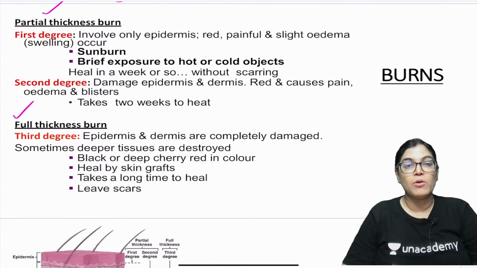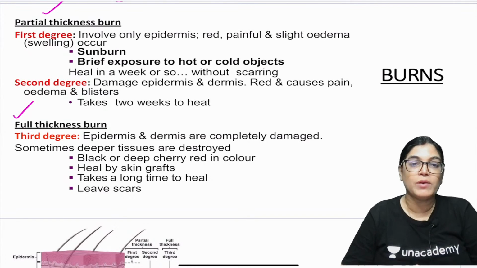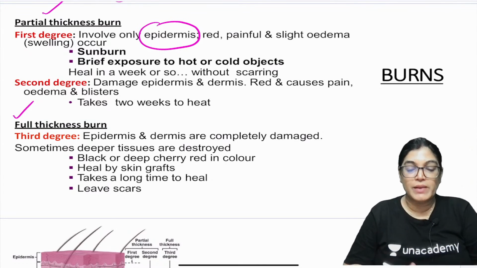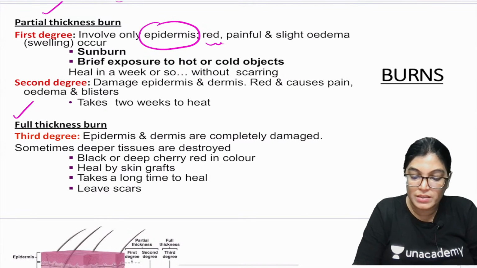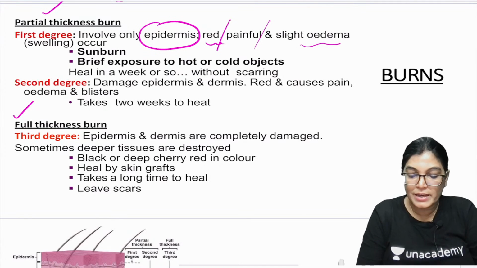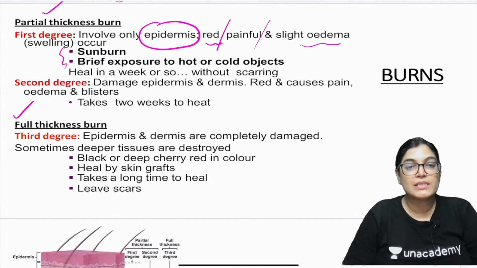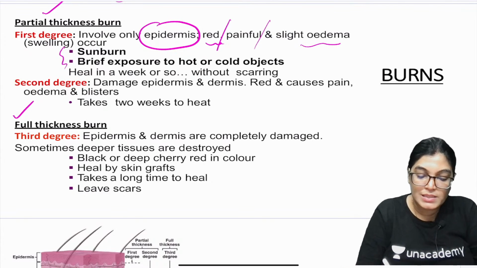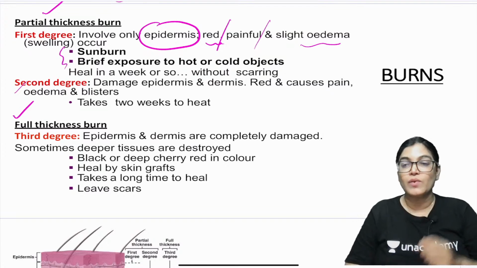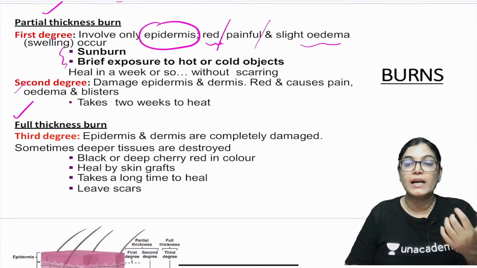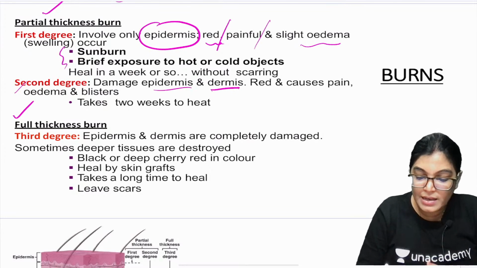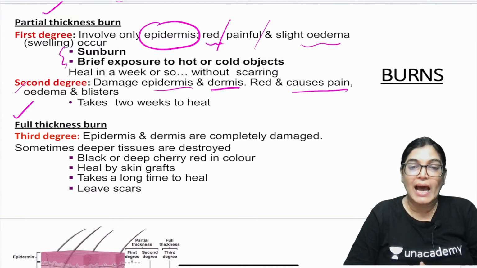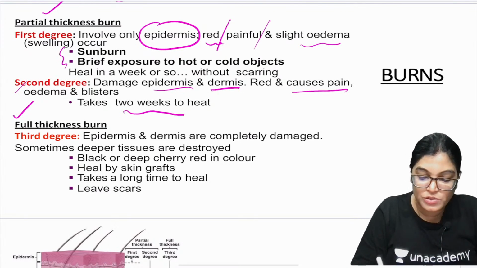When we are talking about partial thickness burn, the first degree burn involves only the epidermis, and the skin becomes red, painful, and with edema. Examples of this kind of burn are sunburn and brief exposure to a hot or cold object. The next category is the second degree burn, where the damage is not only to the epidermis but also involves the underlying layer, the dermis. It appears red and causes pain, blisters, and edema, and the approximate time taken for healing of a second degree burn is 2 weeks.